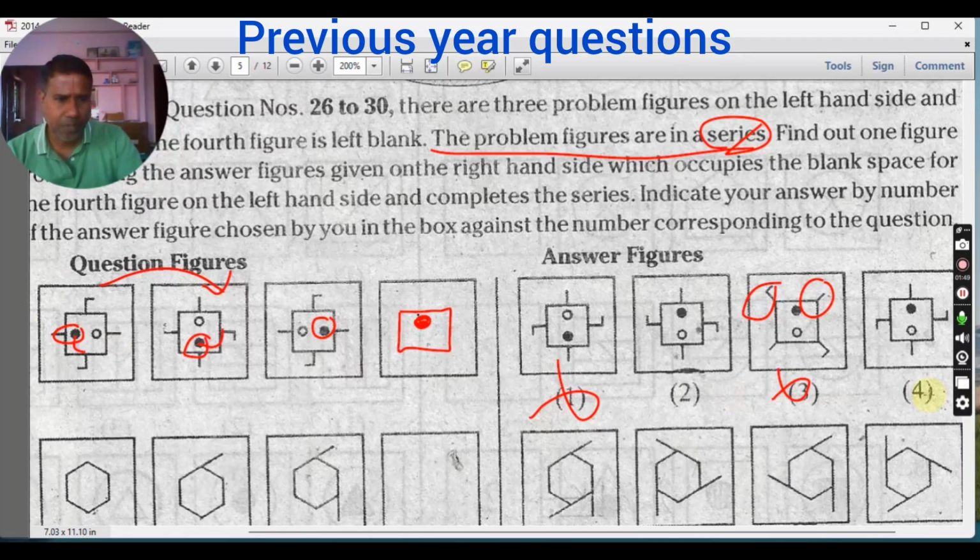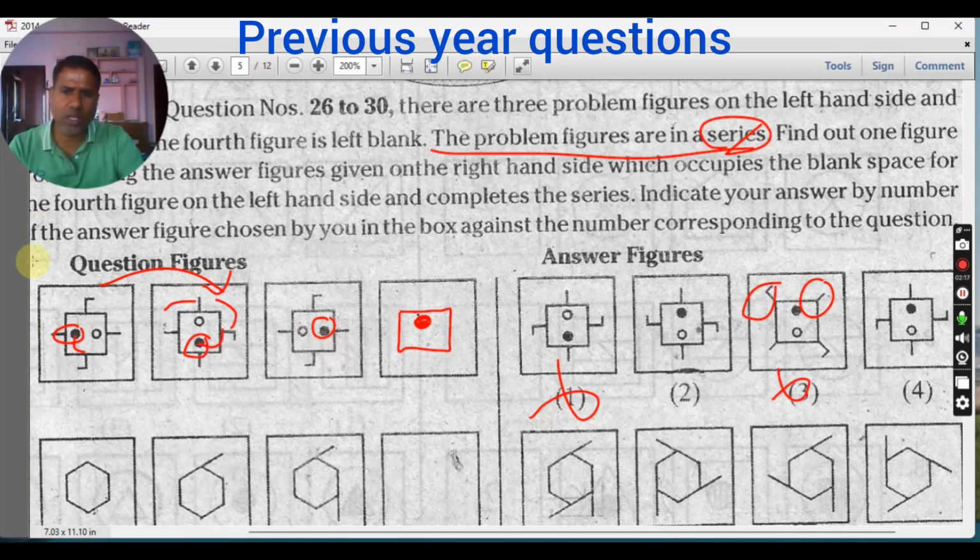Now you see, we have to see this one. These stick-like things which are attached have moved in the anti-clockwise direction. They also moved in the anti-clockwise direction. Now you see this line has moved here. So all the things in the figure, whichever is attached, moved in the anti-clockwise direction. Or simply you can think the entire figure is moved in the anti-clockwise direction.